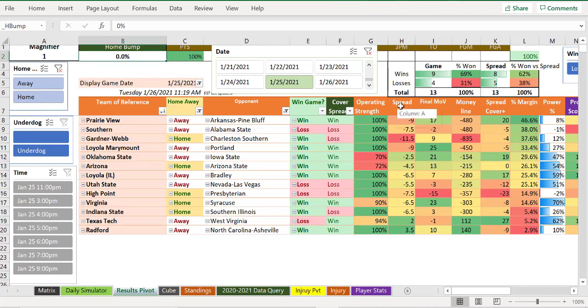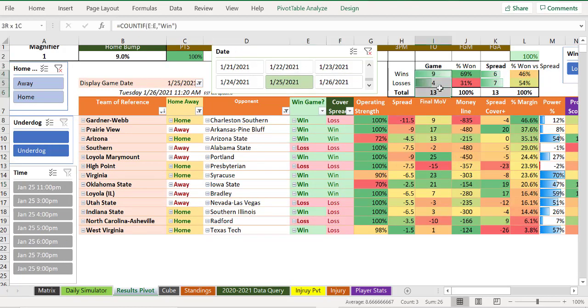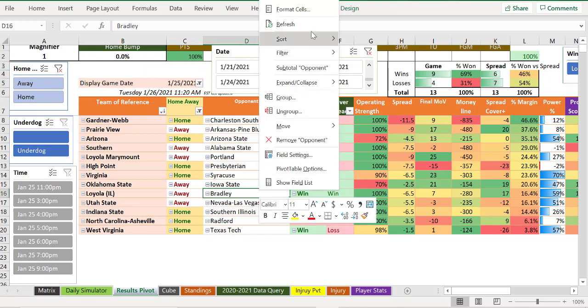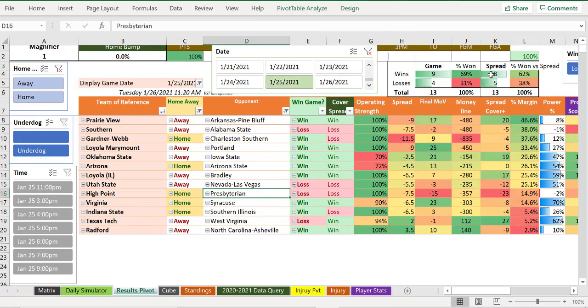Well, what about if we had been doing what we'd been doing for a lot of the season and given the home team a 9% bump? It's also 9-4, actually. But the losses are a little spottier down here. Now, this went down to 6-7, right? What happens if there was no bump again? 8-5 on the spread with no bump. That is weird. I didn't look at that before.